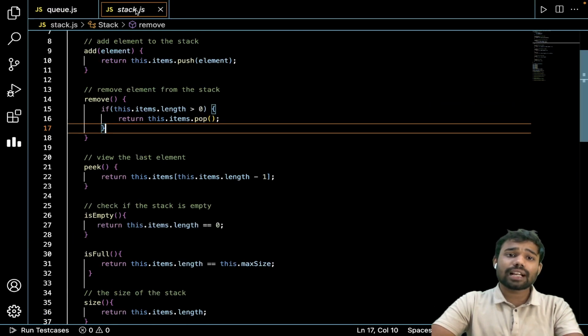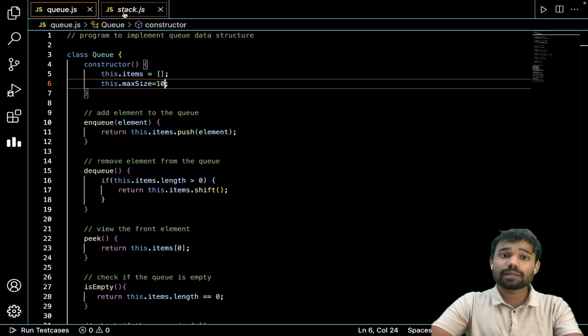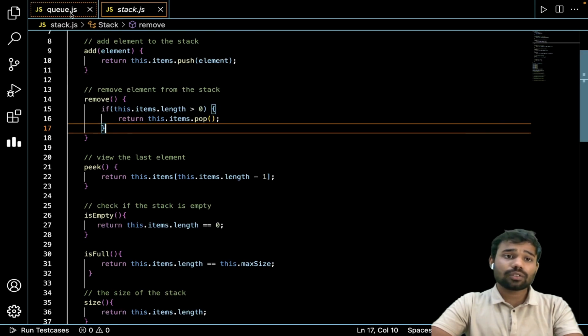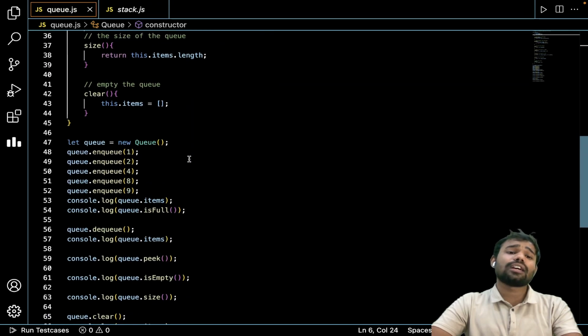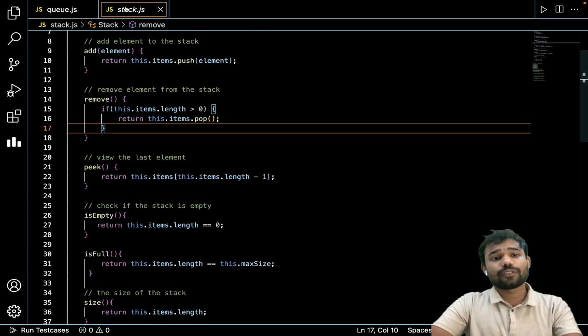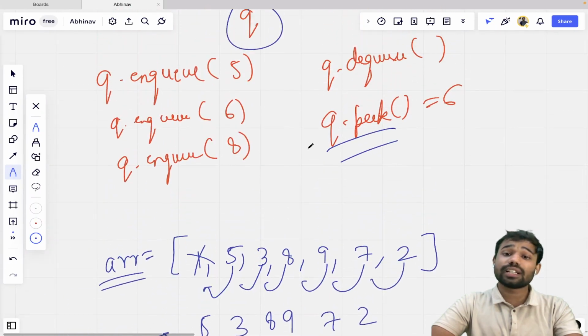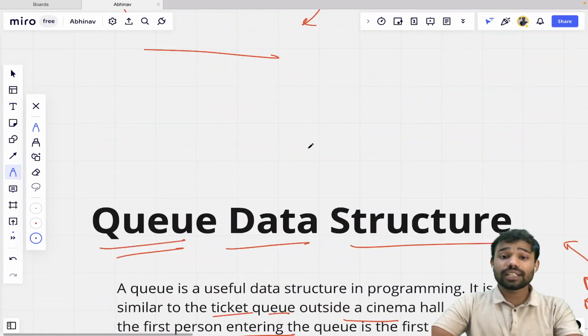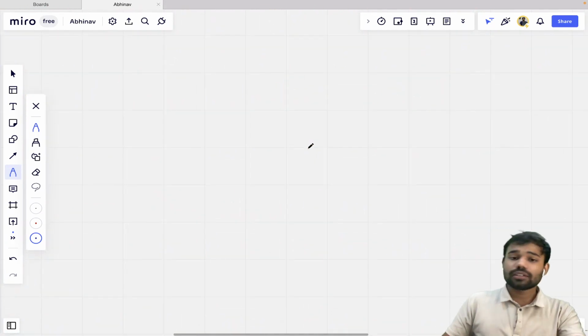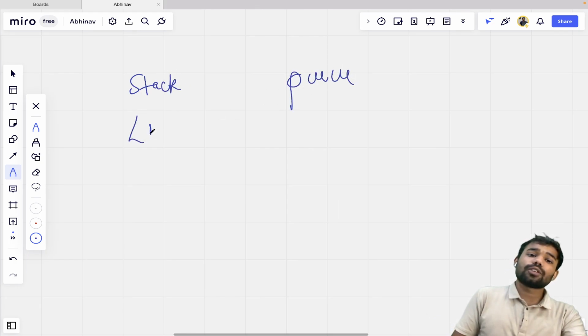You will see that there are many similarities between the queue and stack. Most of the functions are nearly the same, and only some of the functions are different from each other. The data structures are quite similar, they both are linear data structures, but the only thing is, stack works on the LIFO technique, queue works on the FIFO technique.